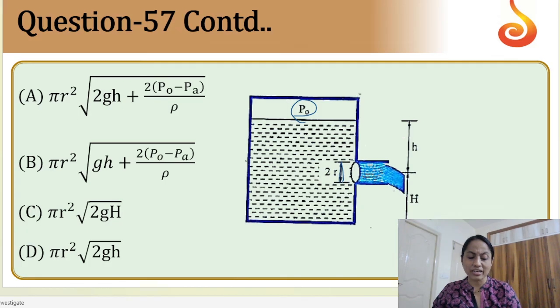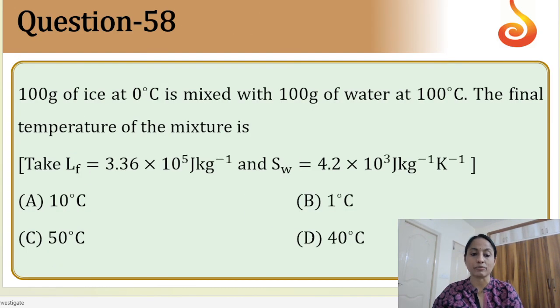So this is actually a Bernoulli's principle application, and you can solve it, but after solving, this is a direct formula. So I would say rather you can remember this formula, pi r square. The Bernoulli principle derivation part anyway you will be learning in the class. So by the time you prepare for all these things, you just have to memorize this kind of formula so that it will be helpful for you. So that is a direct formula I can say.